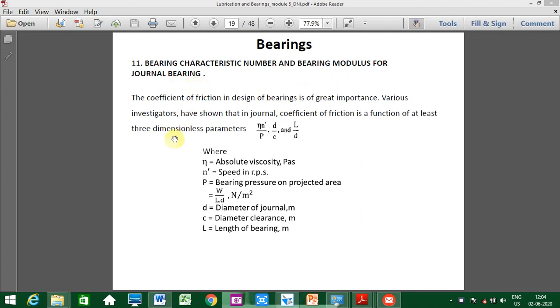For journal bearing, the coefficient of friction in design of bearings is of great importance. Various investigators have shown that in general the journal coefficient of friction is a function of at least three dimensionless parameters, that is, mu, eta n dash by p, d by c, and l by d ratio. These are the three ratios very important to decide the coefficient of friction. Now here, eta is the absolute viscosity in pascal-seconds, n dash is the speed in rpm, and